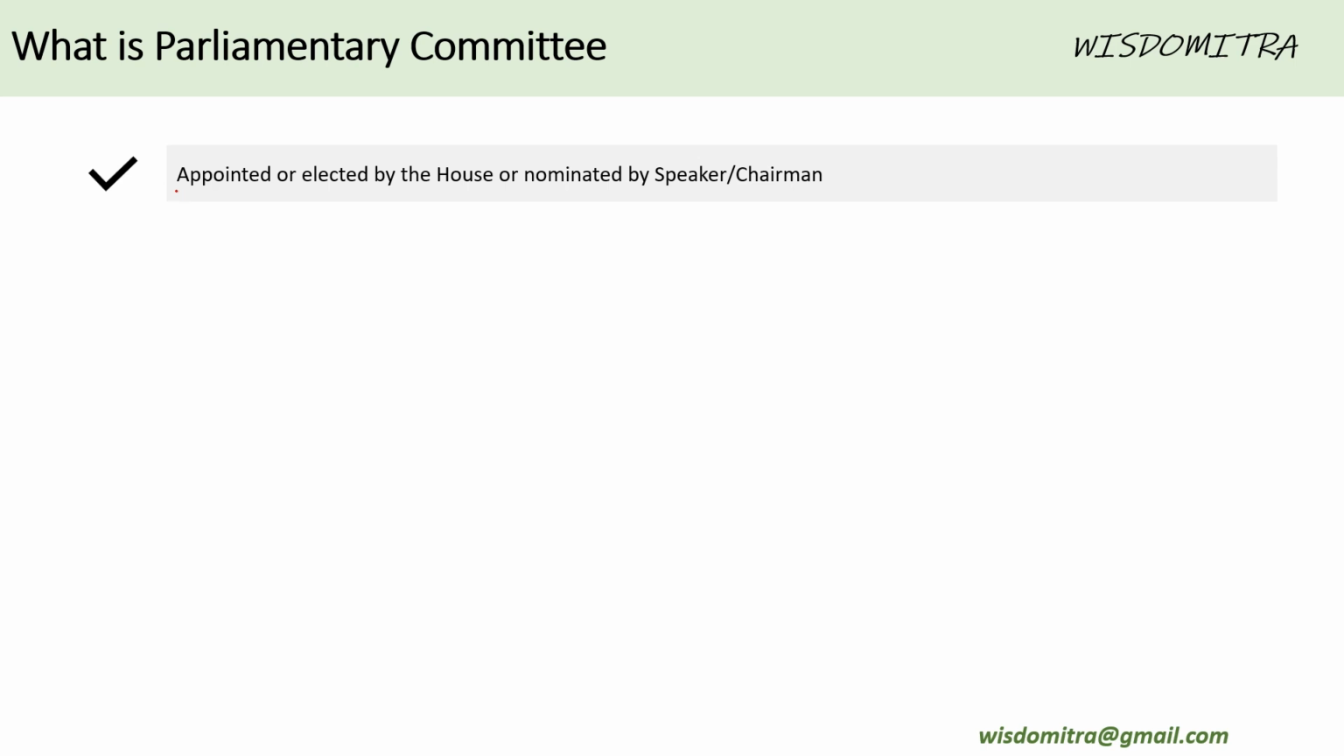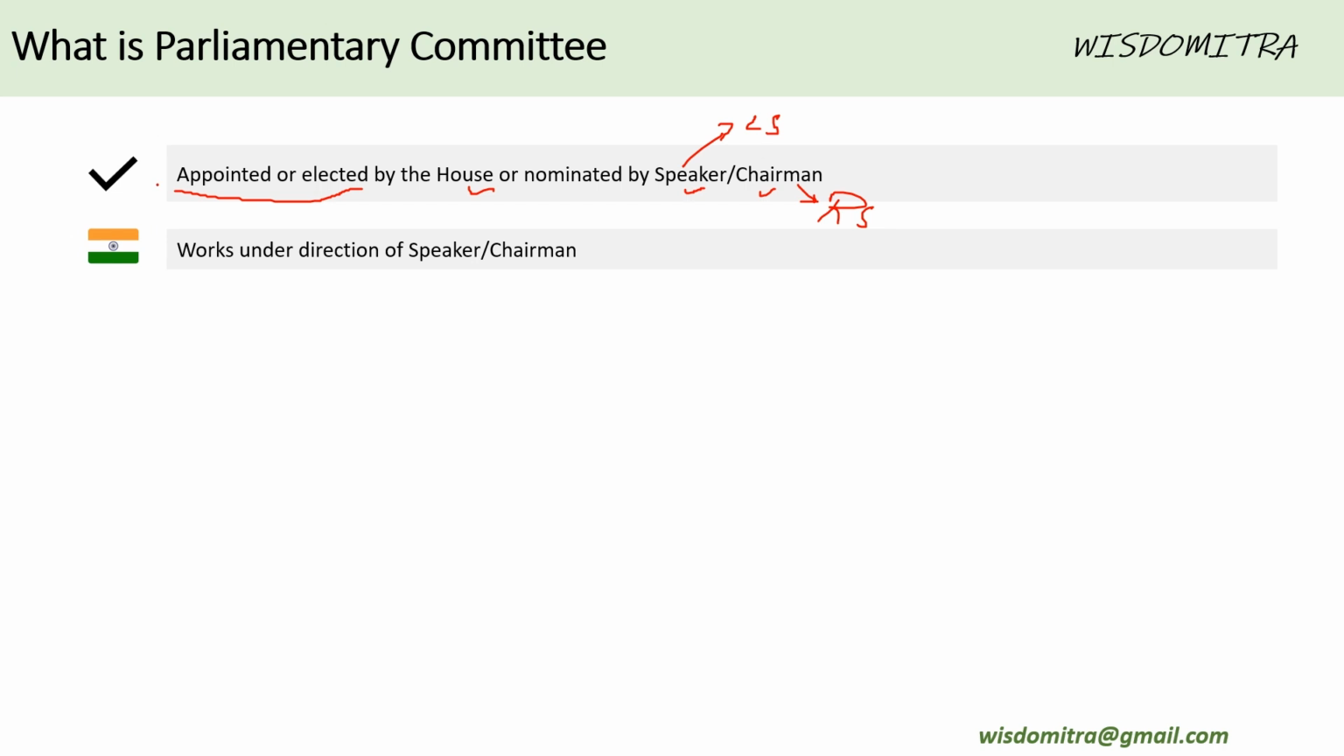So, what are the conditions to be a parliamentary committee? The first condition is that it is appointed or elected by the House or nominated by the Speaker or Chairman, Chairman in case of Rajya Sabha, Speaker in case of Lok Sabha. The second condition is it works under the direction of the Speaker or Chairman, whether it's Lok Sabha or Rajya Sabha. Third, it presents its reports to the House or to the Speaker and Chairman. Basically, the report of this particular committee is submitted to the parliament.